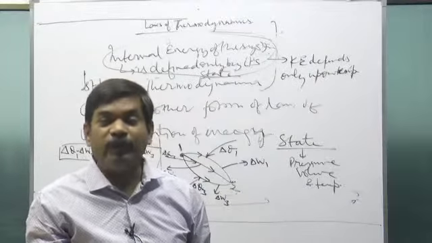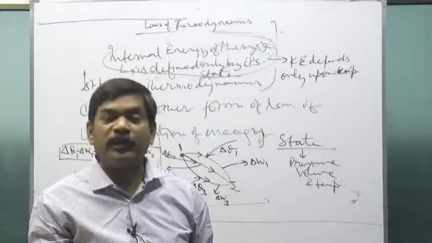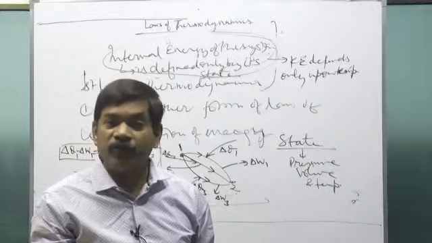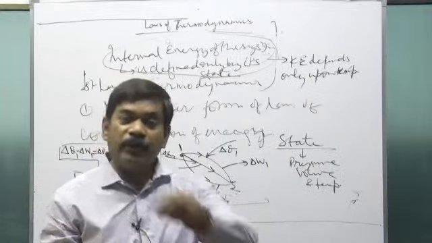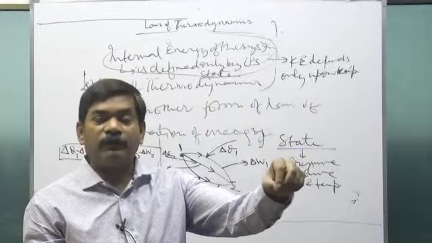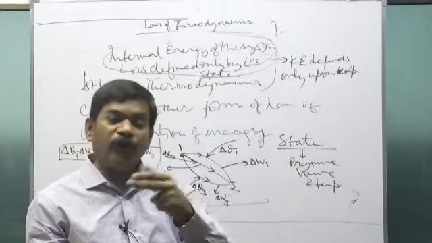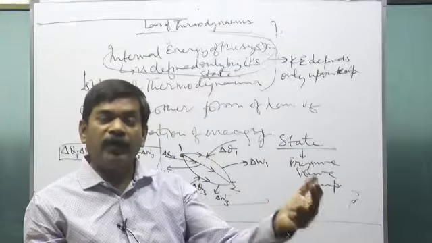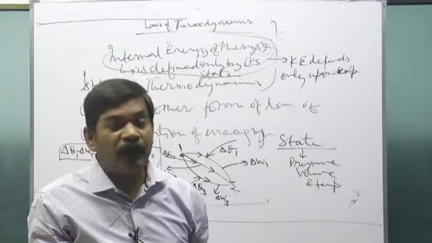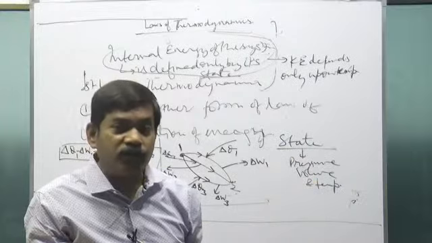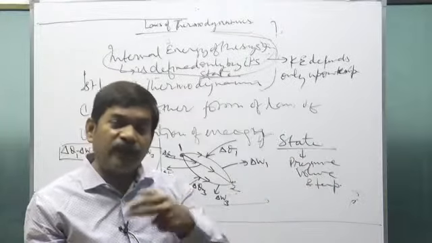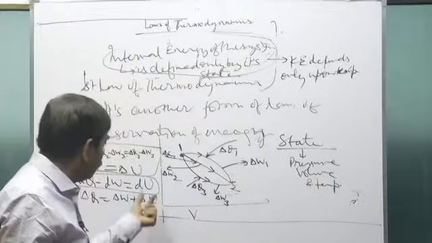When you don't change the temperature, even if you change the pressure and volume, the internal energy is not changed. That means you carry on a process, and the state is changed from 1 to 2, but the temperature remains the same, like in an isothermal process. So when temperature does not change, delta U will be what? It will be 0.